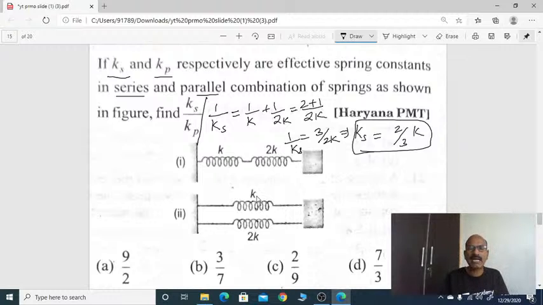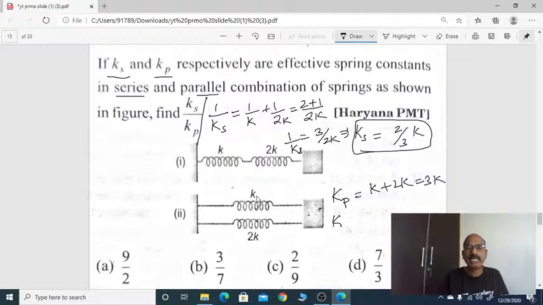Similarly, come to second diagram now. The two spring constants K and 2K connected in parallel. So when these both connected in parallel, the equivalent spring constant will be sum of these two. K plus 2K, that is equal to 3K. That's it. Now go for ratio.